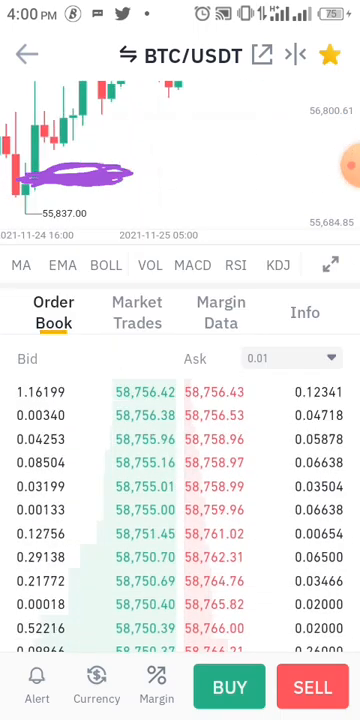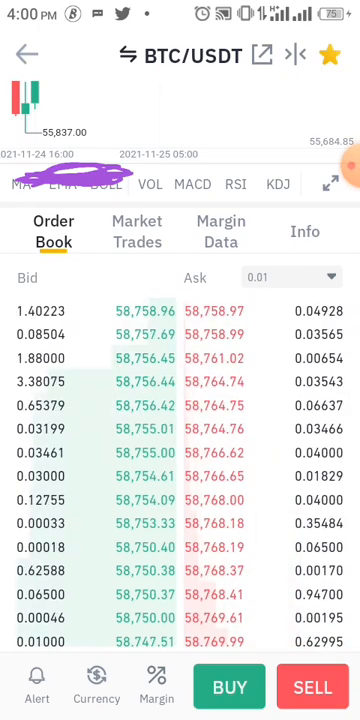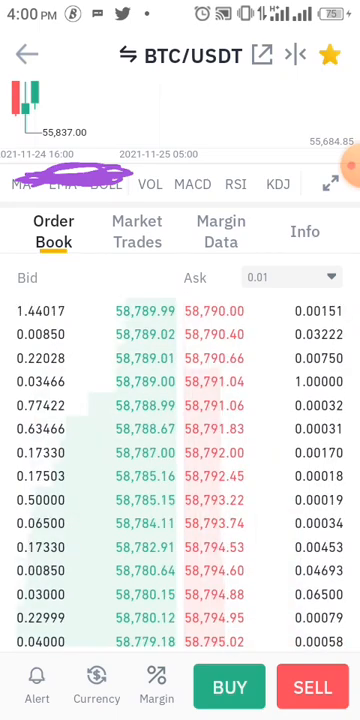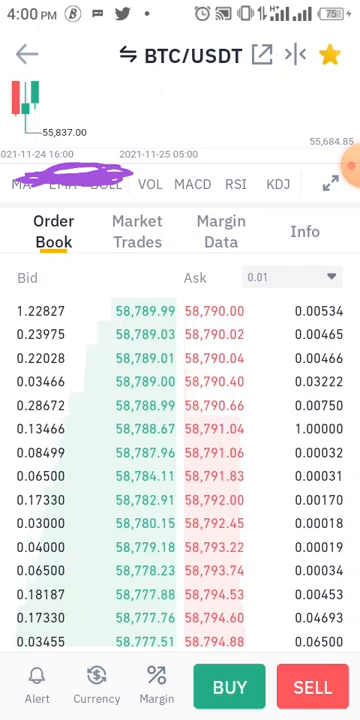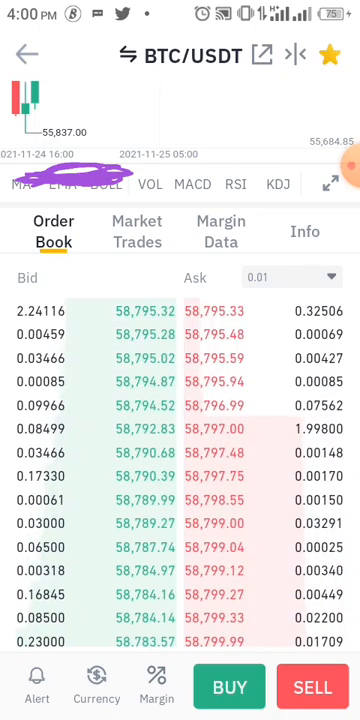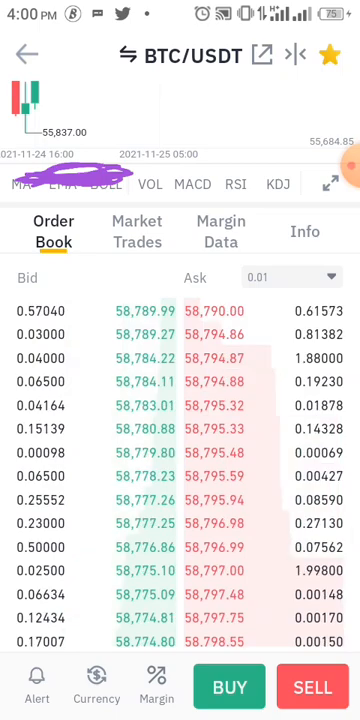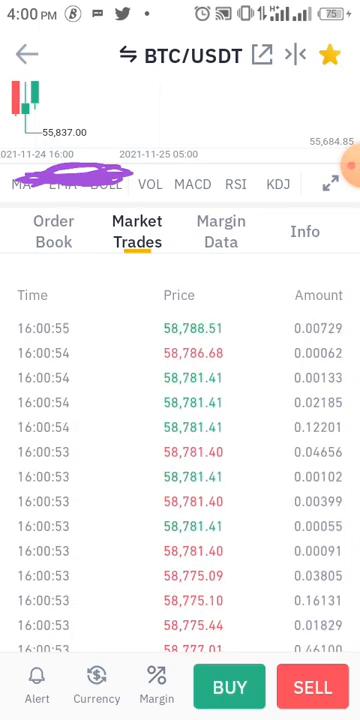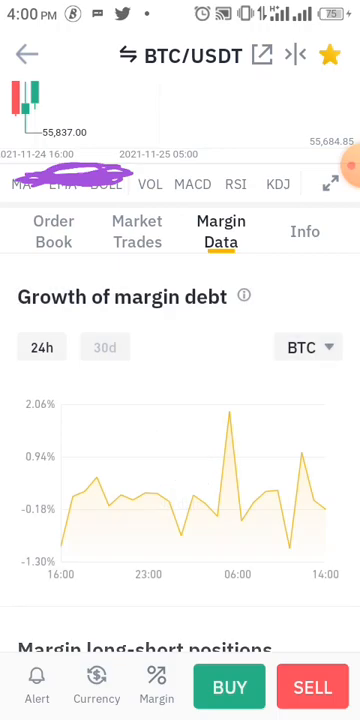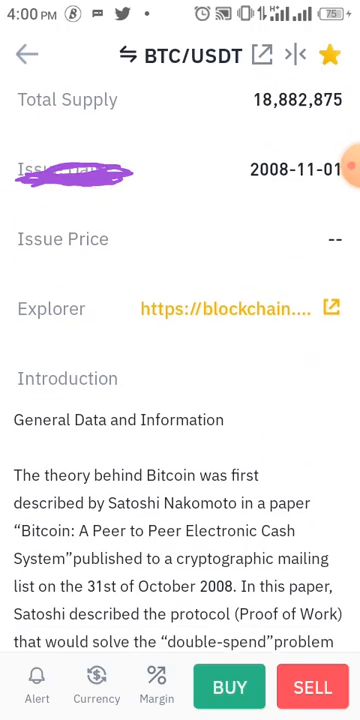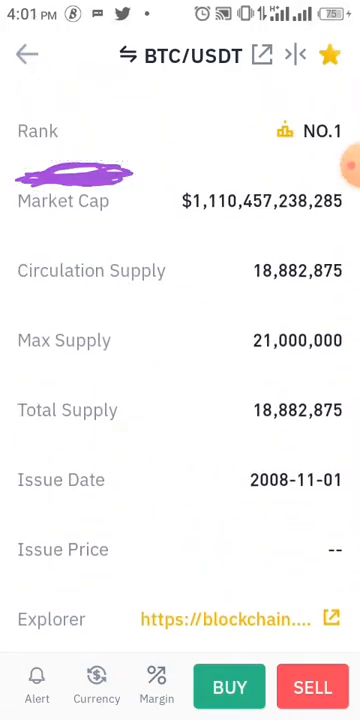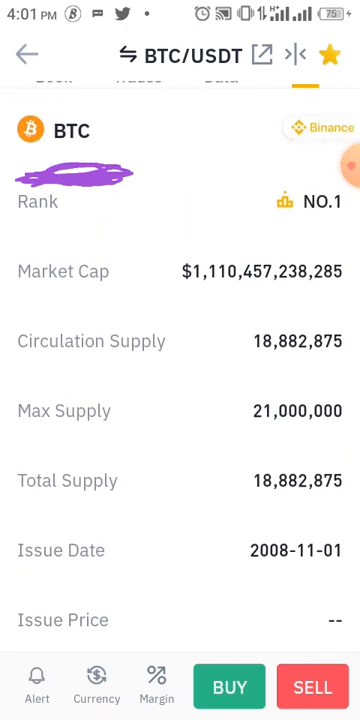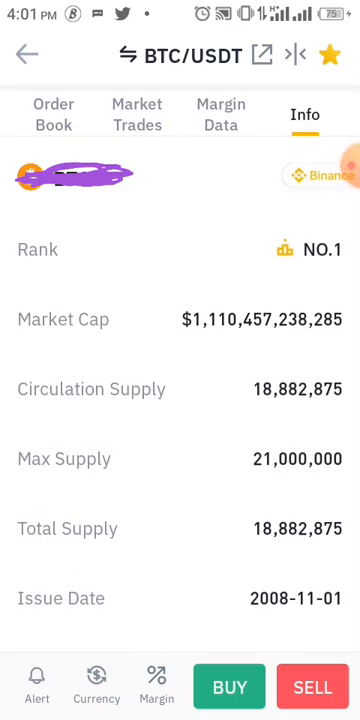Now you can scroll down and you see the order book, people that are ordering. Order book means the people that are buying and the people that are selling. The green color means the trades that people are buying. The red means the trades that people are selling. As you can see, the market trades at that particular time, margin data, and the information about Bitcoin. You can see that the total supply is 21 million, the circulating supply is 18 million, and the market cap of Bitcoin is 1 trillion.